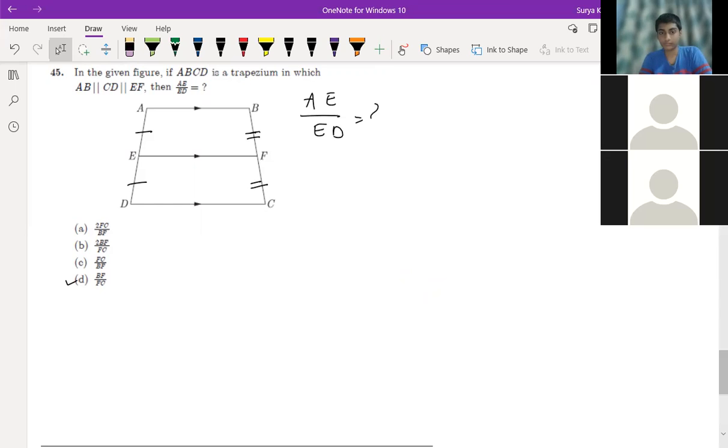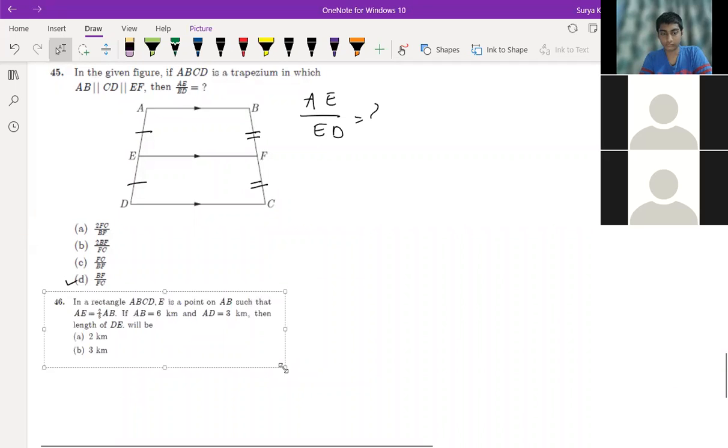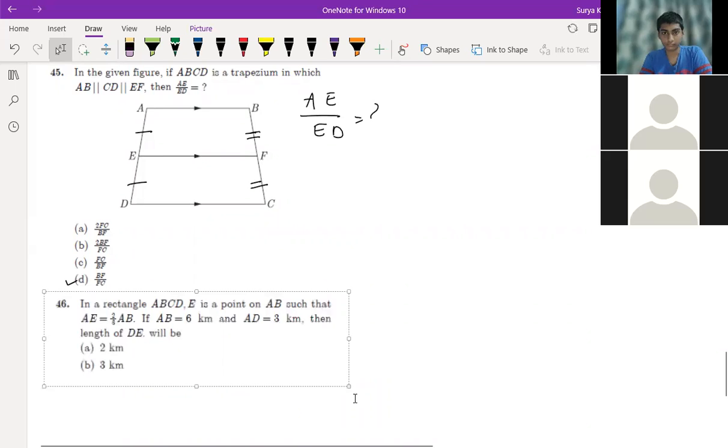Okay, next question is 46. In the rectangle ABCD, the figure is given. In a rectangle ABCD, E is a point on AB such that AE is equal to 2 by 3 AB.